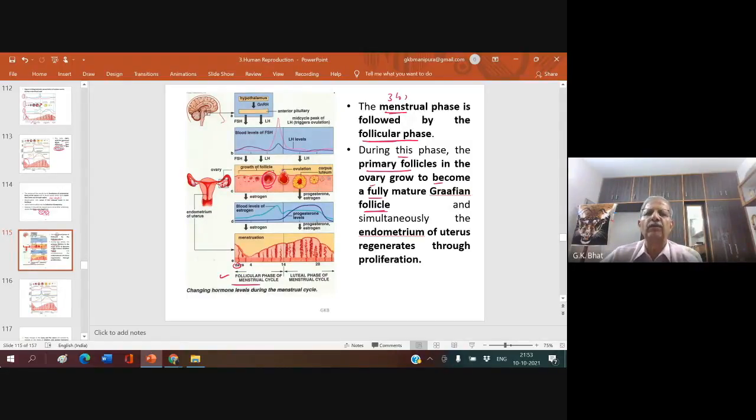Simultaneously the endometrium of uterus regenerates through proliferation. See, during this menstrual phase, it got torn out to this extent. Again, it starts proliferating, regenerate. Therefore, it is also called proliferative phase.